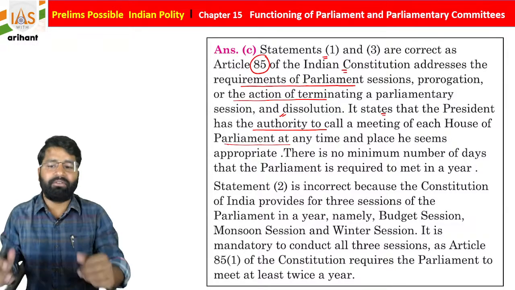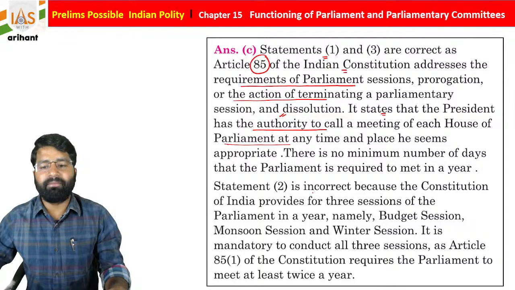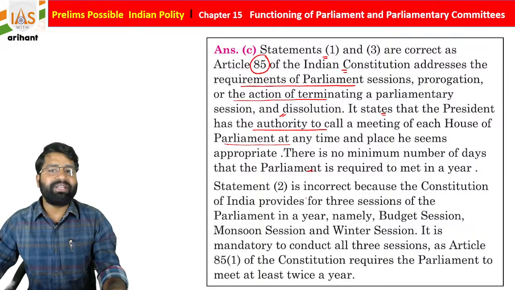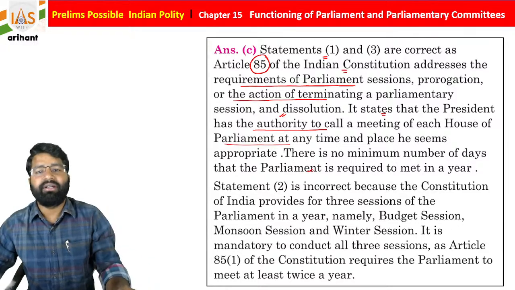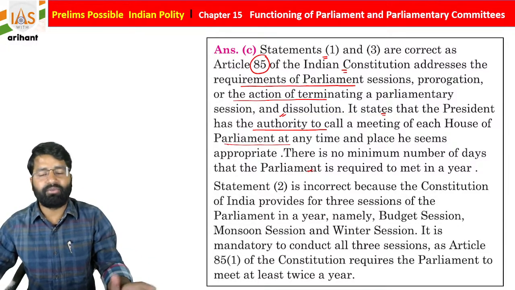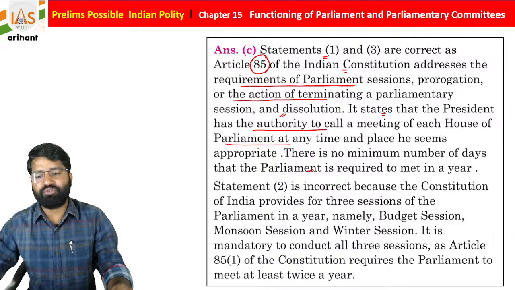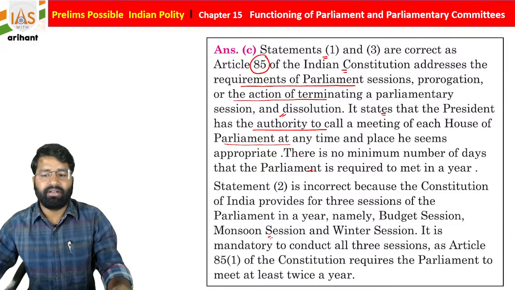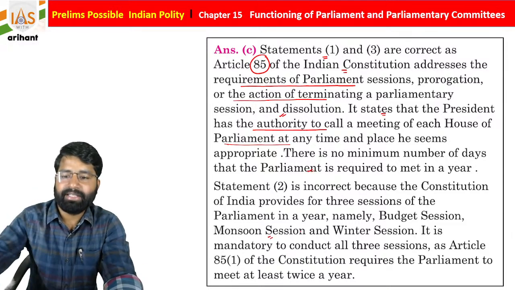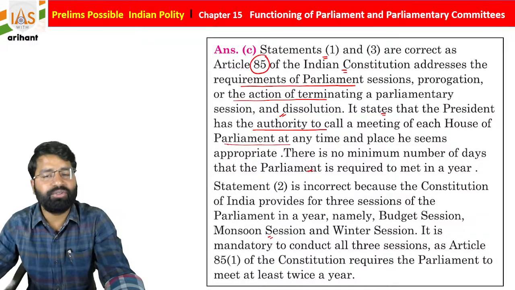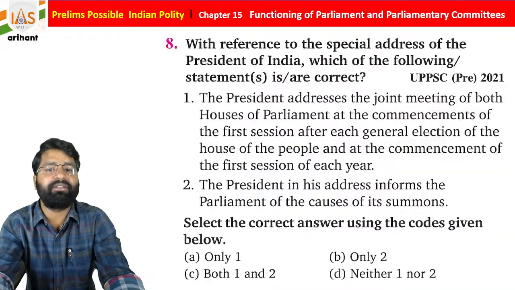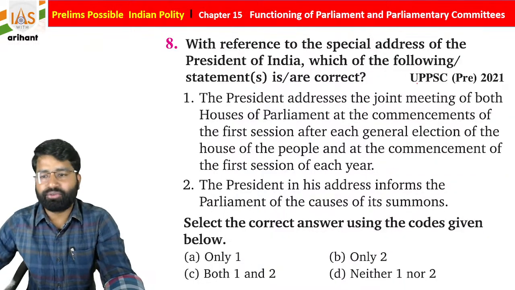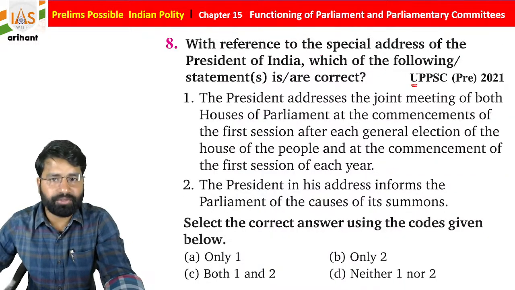It is the power of the President, and there is no minimum number of days required to meet in a year, but it is very important that the gap should not be more than 180 days. Statement 2 is incorrect because nowhere is it mentioned that they meet for 3 sessions. Now this question was in UPPSC 2021.